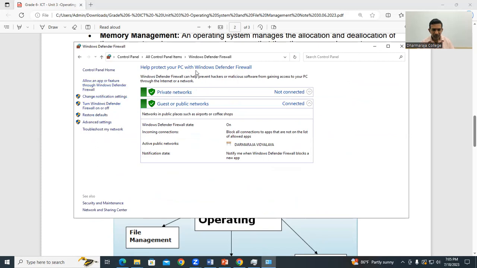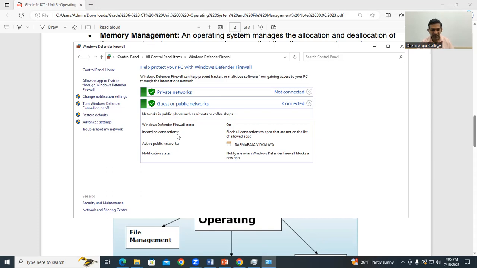So I have to protect with the Windows Defender firewall. Windows Defender firewall is there. You can see the green color there. You can see here Windows Defender firewall state is on. Check your machines, check your PCs, check your labs. It is on. Sometimes you may see a red cross, which means it's not updated, so there is some problem.